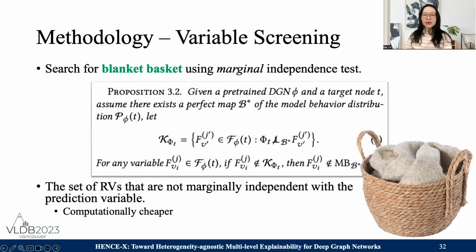The variable screening step is to screen out the variables that are marginally independent from the prediction. It can be proved that these variables are not in the Markov blanket, and the marginal independence test is much more computationally cheap. We term the set of marginally dependent variables the blanket basket because it plays the role of a container that holds the blanket, and the blanket never oversteps its capacity.